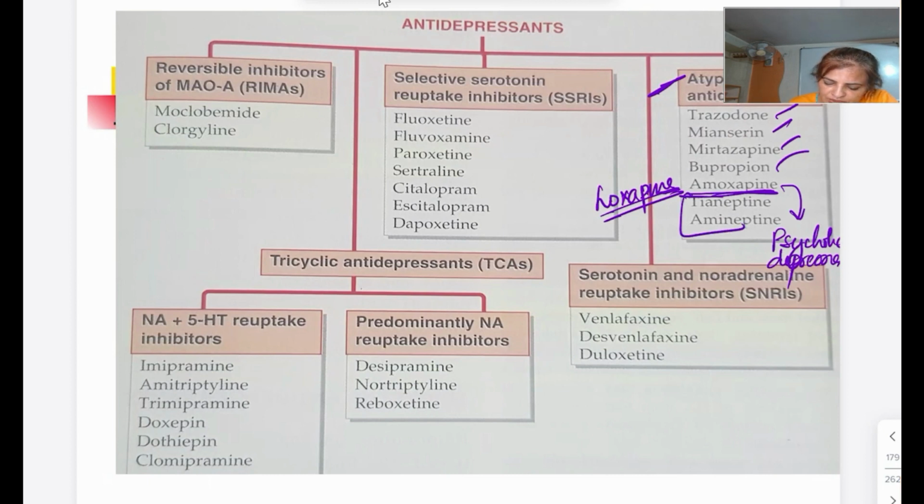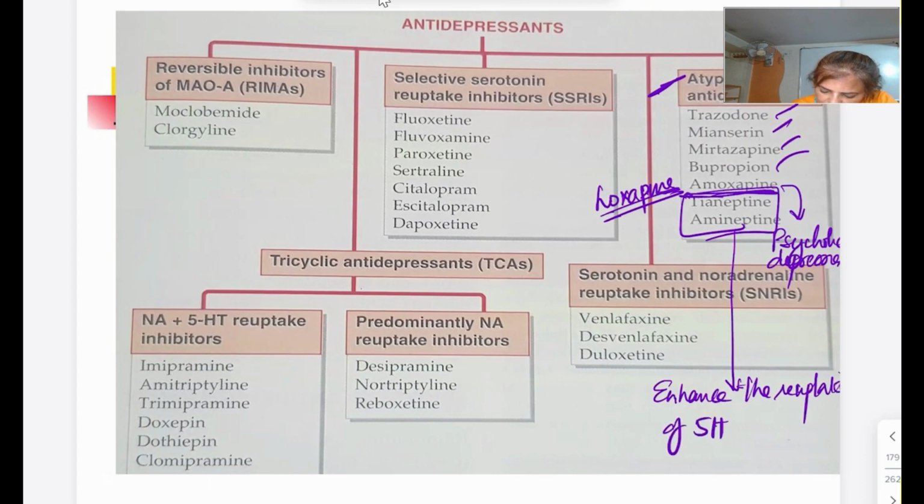Now coming to these two, tianeptine and amineptine, इनमें important क्या है? Most of the antidepressant drugs act by blocking the reuptake of 5-HT. इसमें क्या है? They are going to enhance the reuptake of 5-HT. ठीक है, ये क्या करते हैं? They are going to enhance the reuptake of 5-HT. So this is a different. They are 5-HT enhancers. इनके side effect क्या है? Anticholinergic side effect है इसके, mainly these tianeptine and amineptine. So this is about the atypical antidepressant.